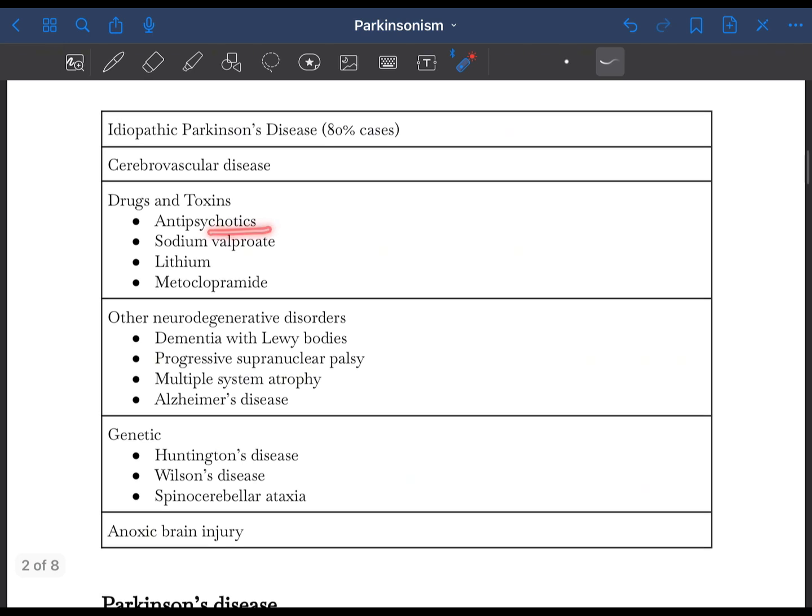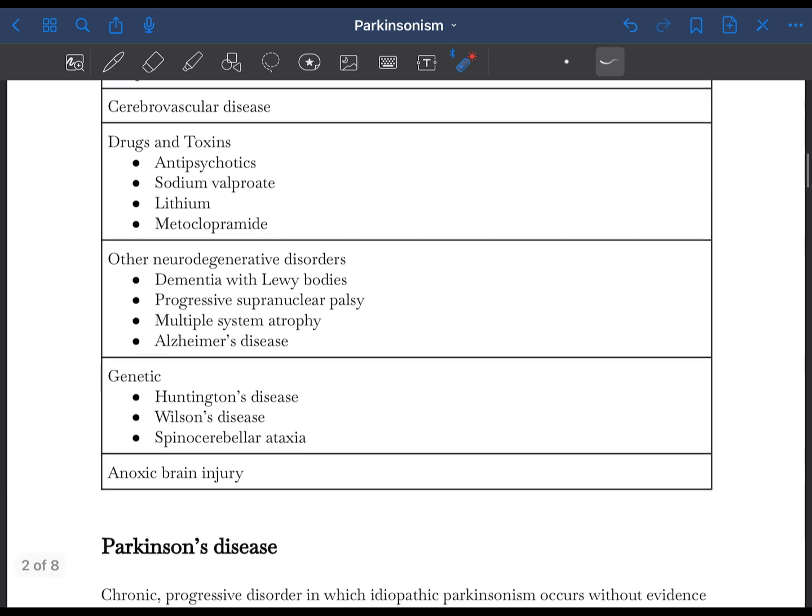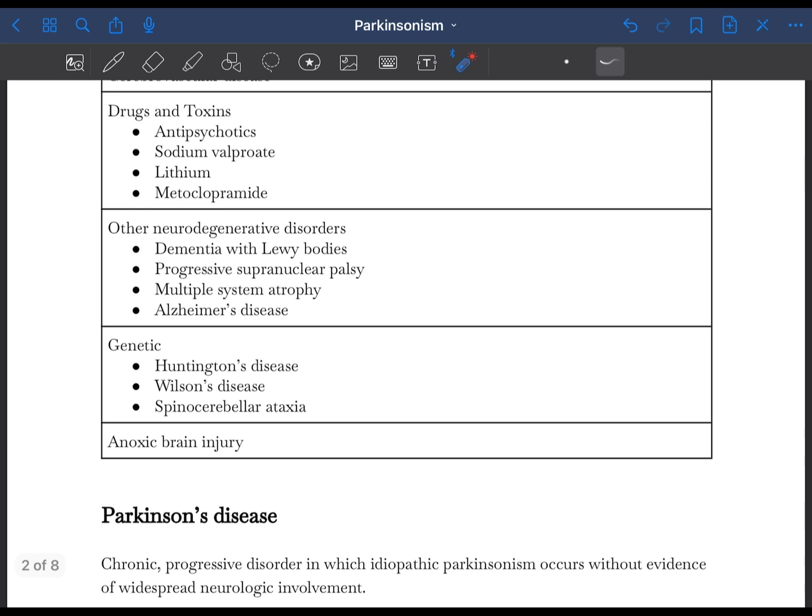In antipsychotics, it is more common with the first generation ones, and other causes include the neurodegenerative disorders. These neurodegenerative disorders are also called atypical Parkinsonism or Parkinson plus syndromes. It includes dementia with Lewy bodies, progressive supranuclear palsy, multiple system atrophy, Alzheimer's disease, etc.